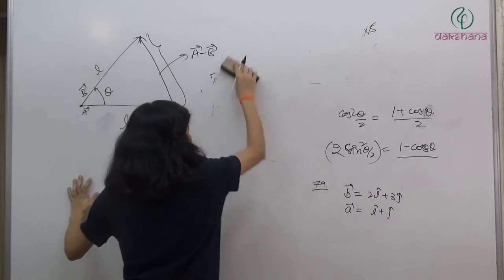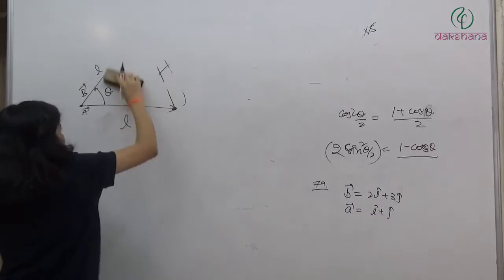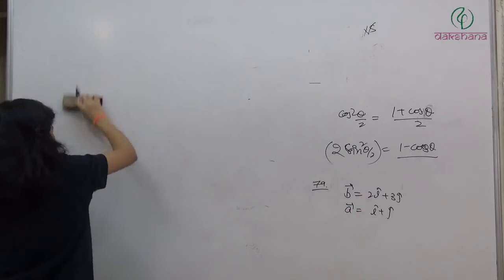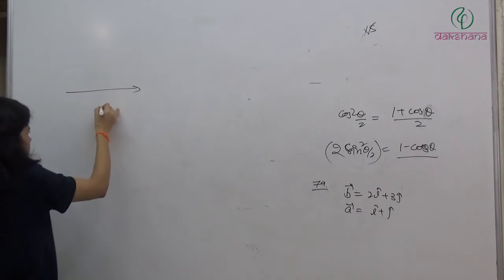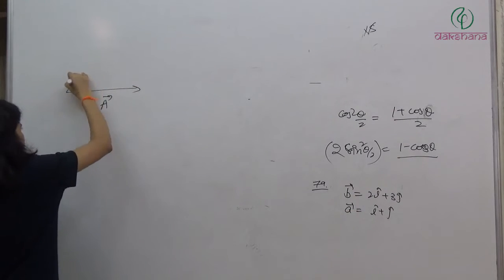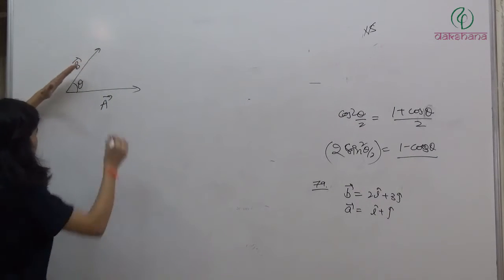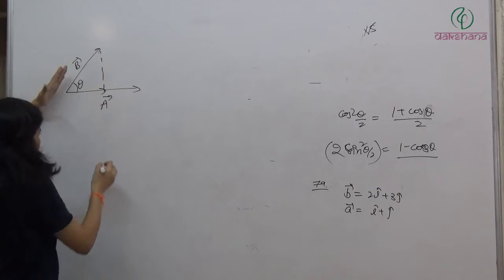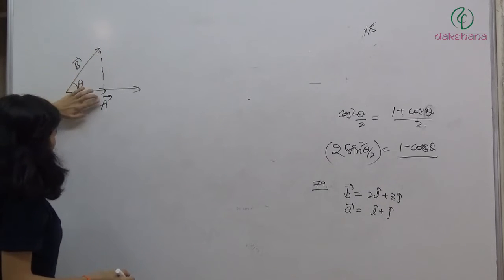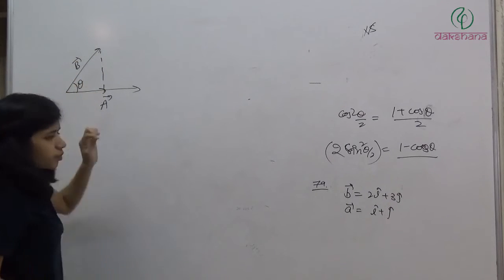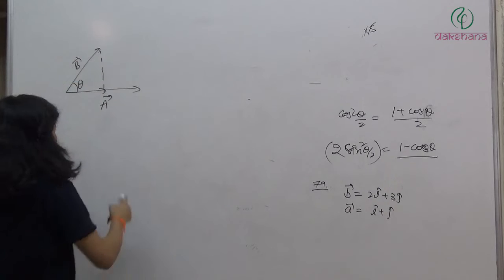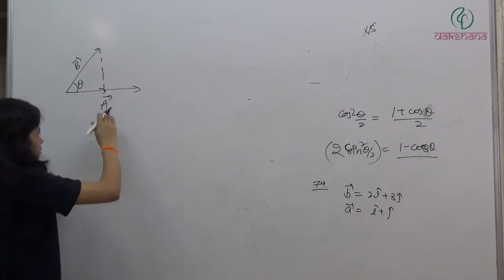When you take the component of one vector in the direction of another vector, let's say we have a vector A like this, and a vector B like this, and the angle is theta. Then the component is nothing but the projection of this vector in this direction. Okay? Draw a perpendicular like this, and the length occupied by that vector is the projection of that vector.